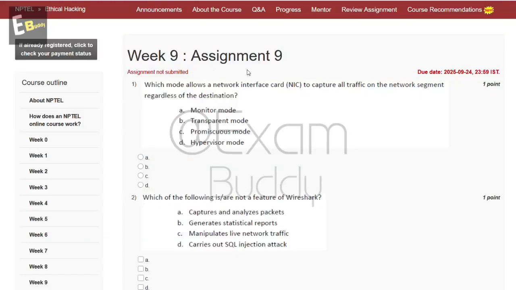Now let's do our assignment, Ethical Hacking Week 9, Assignment 9. The first question is, which mode allows a network interface, called NIC, to capture all traffic on the network segment regardless of the destination? The options are: monitor mode, transparent mode, promiscuous mode, hypervisor mode. So let's check the answer of our first question.